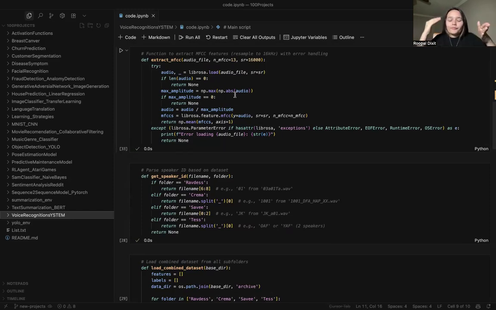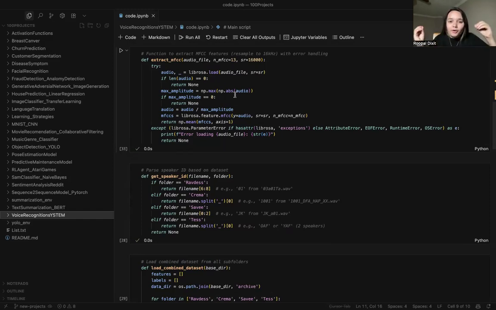So basically we are capturing the timbral and spectral properties of speech, which are unique to each speaker's voice. They are widely used in speech recognition because they model the human auditory system's perception of sound, how a human is able to understand sound and distinguish one kind of sound from other noise.